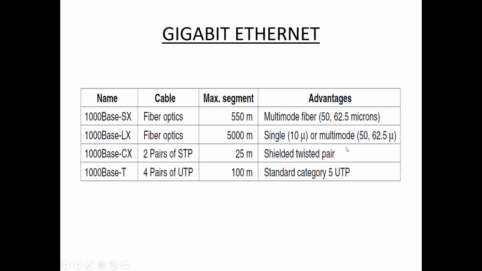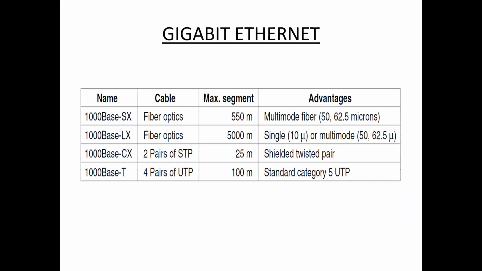Next one, gigabit Ethernet. The second type of Ethernet is gigabit Ethernet. This type of network transfers data at an even higher speed of about 1000 Mbps, or 1 Gbps.